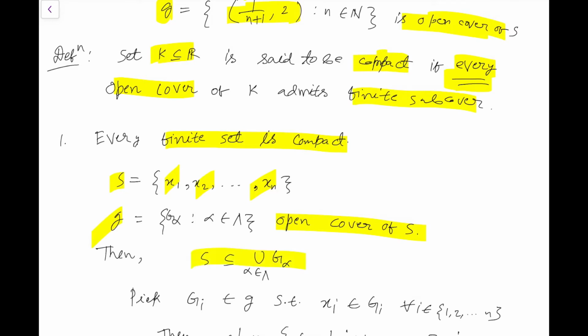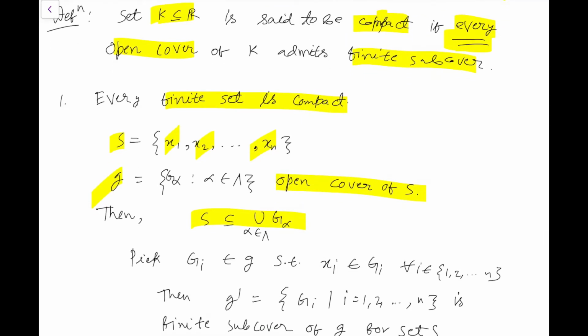So G is an open cover of S. Then we will do one thing: as each element xi belongs to S and S is covered by the union of G alpha, there exists Gi belonging to G for each xi in the set S. So if we collect these Gi, then this subcollection, if we rename it G dash, is the collection of sets Gi, where Gi is an open set containing xi, and it is a finite subcover of G. So we see this holds for any arbitrary open cover of S. So every finite set is compact.